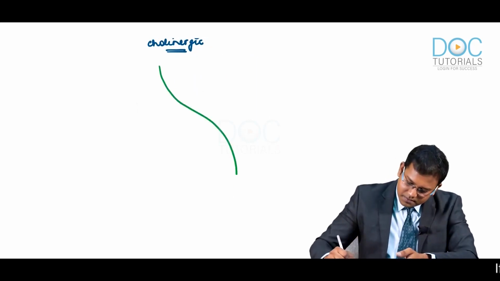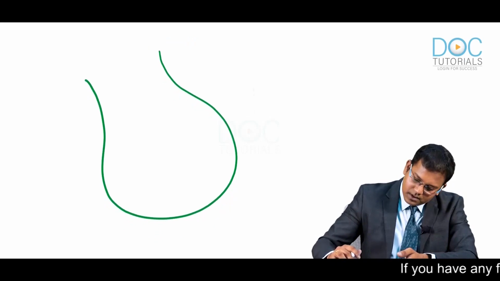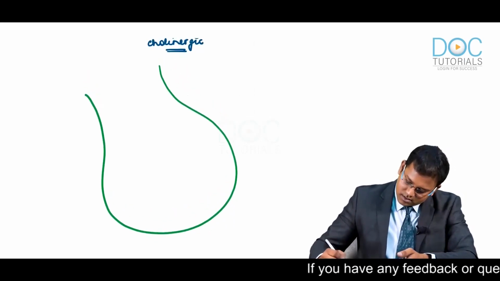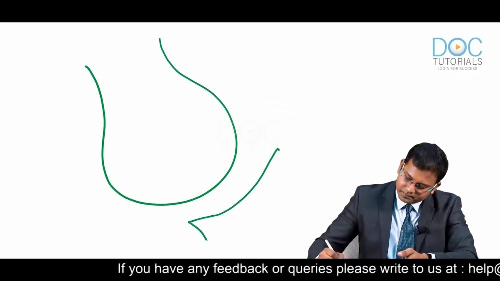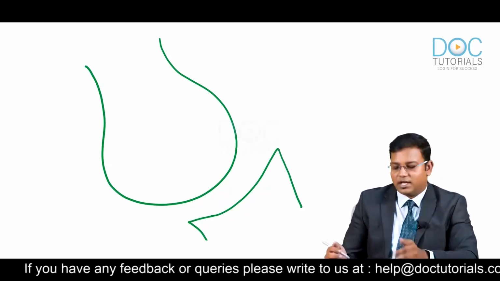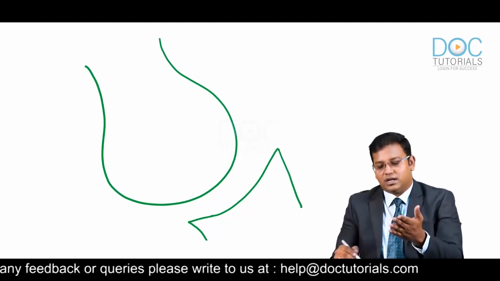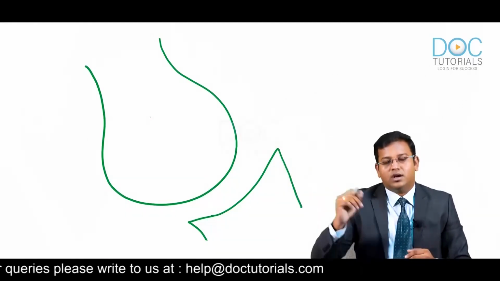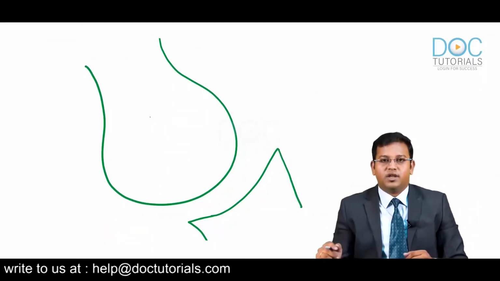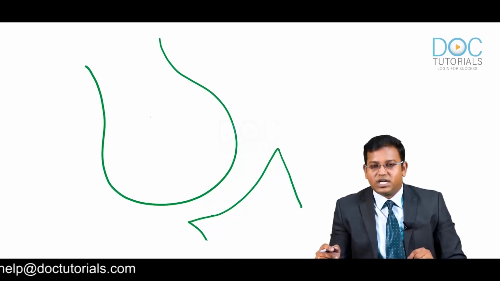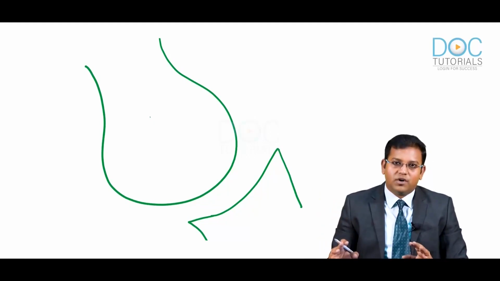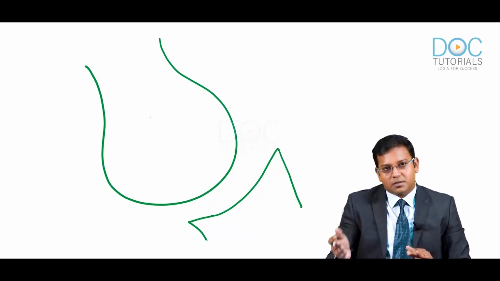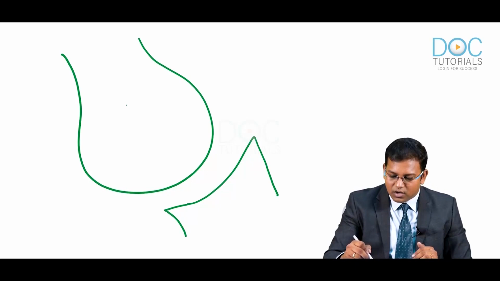Consider this is your presynaptic terminal and this is your postsynaptic terminal. If this junction is a ganglion, this must be your preganglionic fiber and this must be the postganglionic fiber. If this junction is the neuroeffector junction, that must be the postganglionic fiber, and this must be the effector organ. So we have a common name, and that common name is synapse: presynaptic terminal, postsynaptic terminal. Simple concept. Clear? So this is for a cholinergic nervous system.